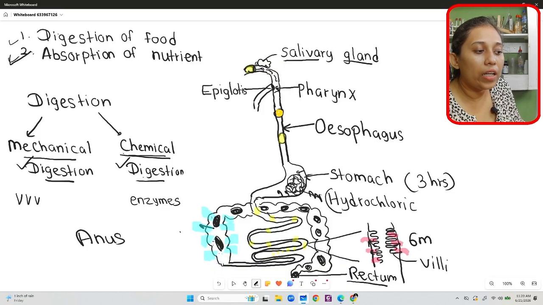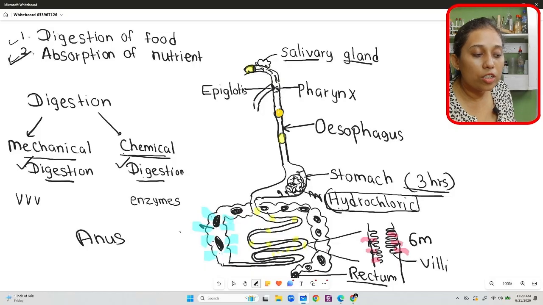After that, it reaches the pharynx, right? And after the pharynx it reaches the esophagus. So through the esophagus it goes to the stomach. In the stomach it stays for about 3 hours and further digestion happens. There is an acid present in the stomach which is known as hydrochloric acid. Food is digested in the stomach also.